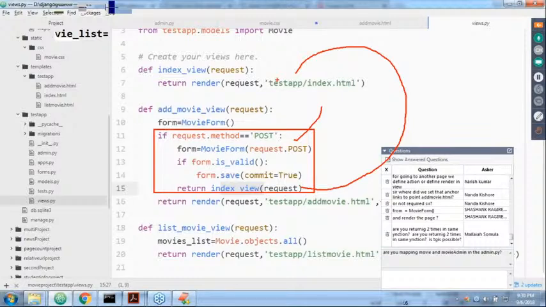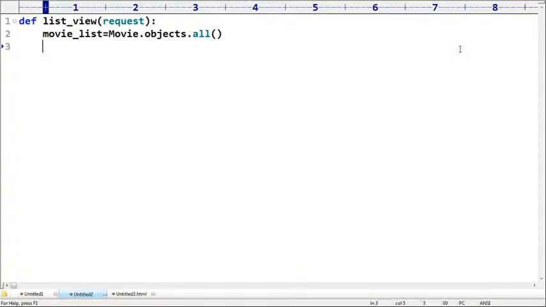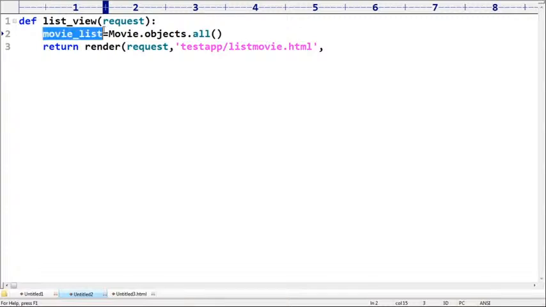Just display this information in the template file. Are you getting? Now return render of request, next here templates, sorry, test app, test app slash what is that, son? List view, list movies, list movie.html, comma, very important, sir. So I require to pass this movie list to the template. How can you do that, sir?